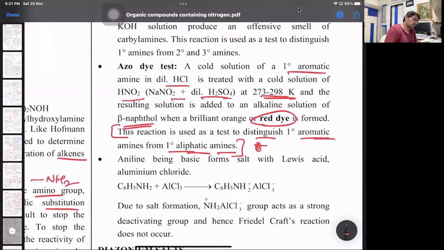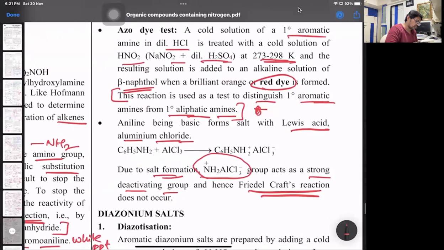Aniline forms a salt with Lewis acid, aluminum chloride, AlCl3. Look at that. What happens? Nitrogen becomes NH2+ and AlCl3- over there. Due to this salt formation, that is NH2+ AlCl3- group is a strong deactivating group. Hence, Friedel-Crafts reaction is not possible here. Like we have seen Friedel-Crafts reaction in halogenation.